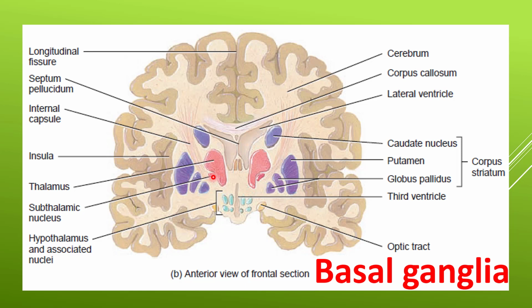The basal ganglia, together with the subthalamic nuclei and the substantia nigra, play an important role in starting, ending, and determining the speed of certain motor activities, especially slow stereotyped motor activity like swinging of the arm during walking. Damage to the basal ganglia is associated with Parkinsonism or Huntington chorea.